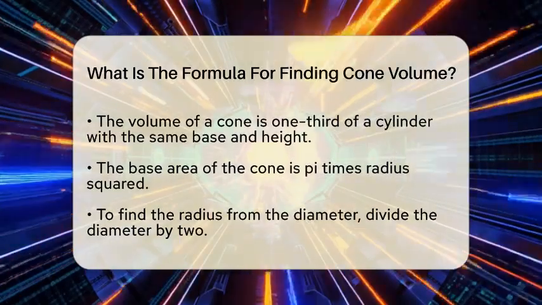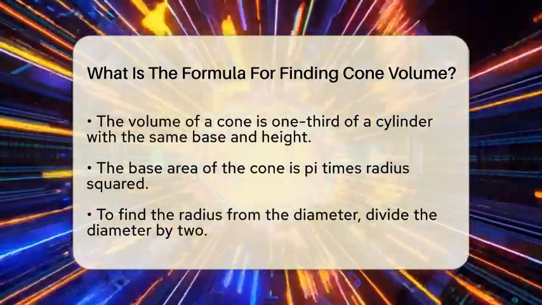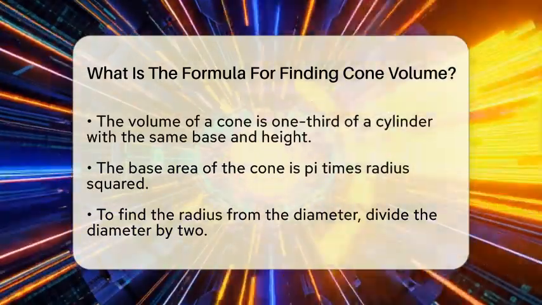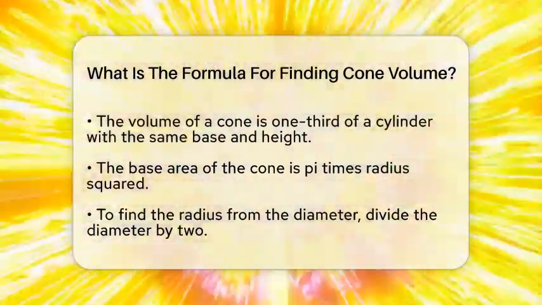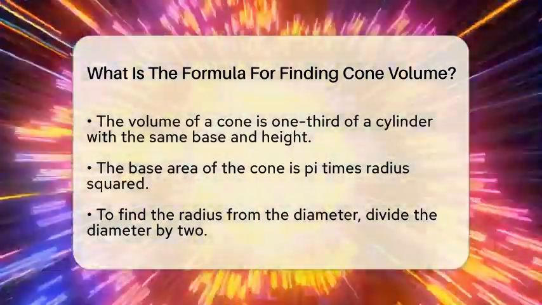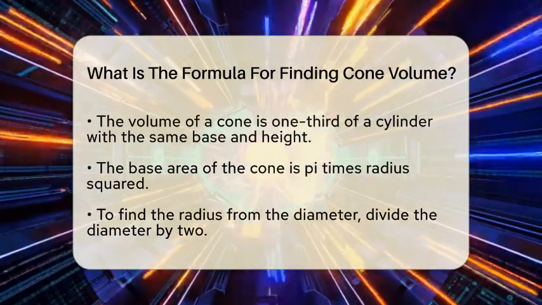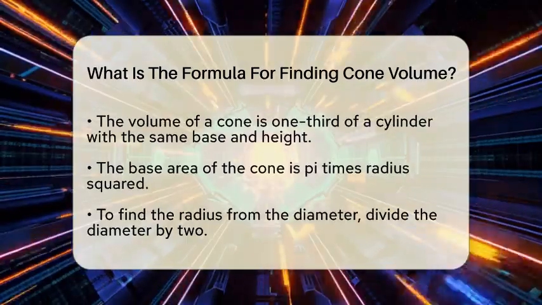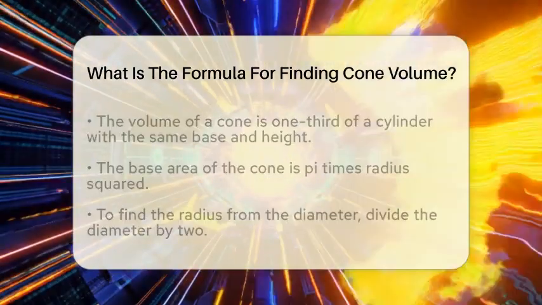To visualize this, think of a cylinder as a box and a cone as a pyramid with a circular base. The base area of the cone is pi times the radius squared, which is the same as the area of a circle. When you multiply this base area by the height, you get the volume of the cylinder. But since a cone is narrower at the top, its volume is only 1/3 of that.